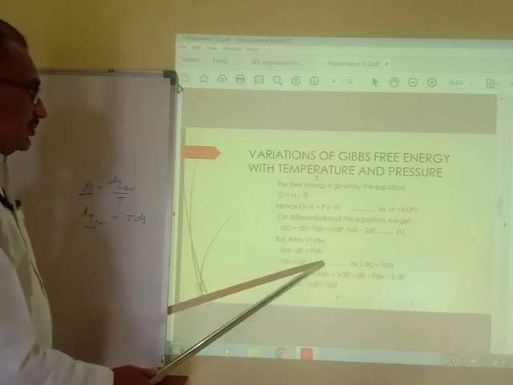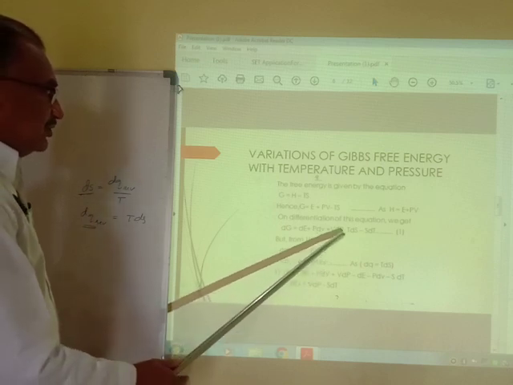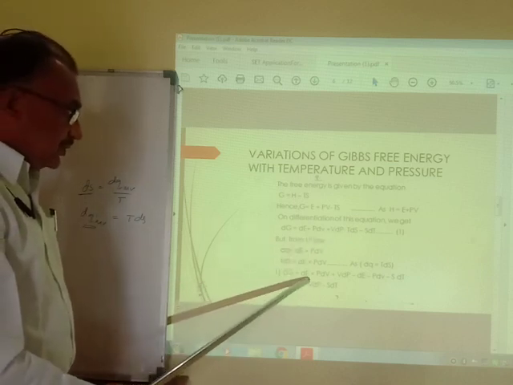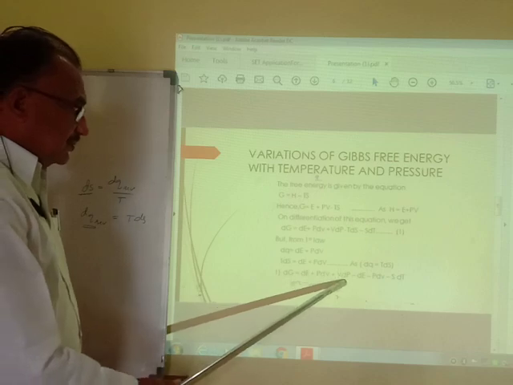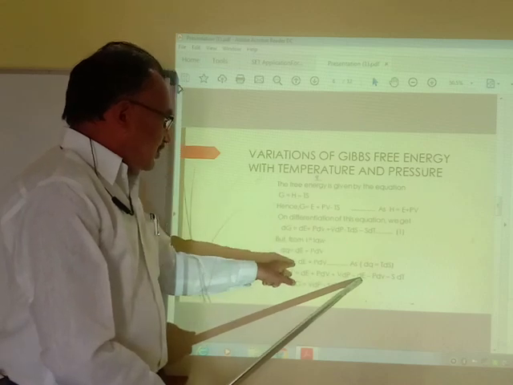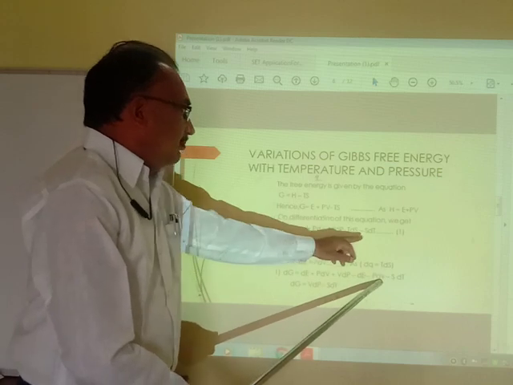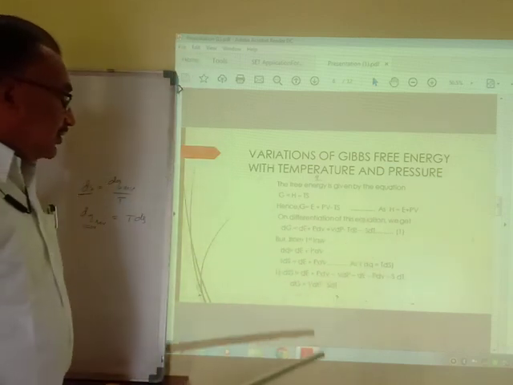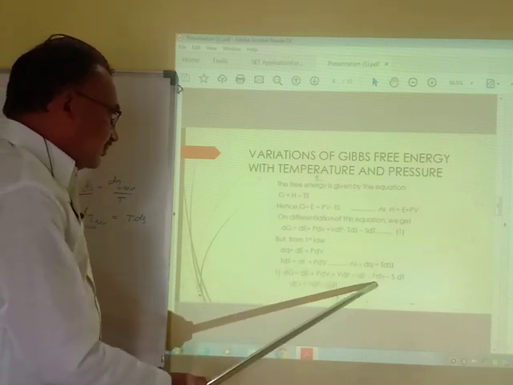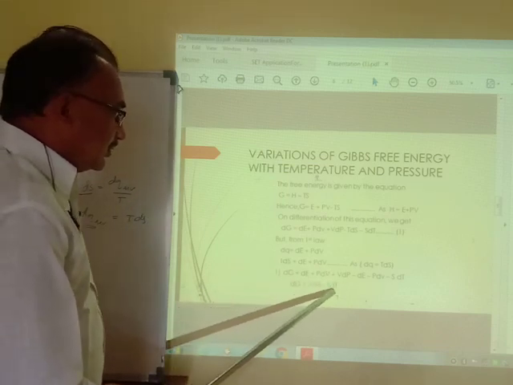Instead of TdS we put dE plus PdV in equation number 1, and therefore dG equals dE plus PdV plus VdP minus dE minus PdV minus SdT. Here dE cancels out, PdV cancels out, and therefore dG equals VdP minus SdT.